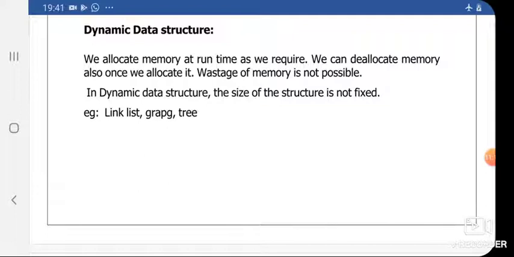While what about dynamic data structure? We allocate memory at runtime as we require. We can deallocate memory also once we allocate it. Wastage of memory is not possible. Examples of dynamic data structure are linked list, graph and tree.